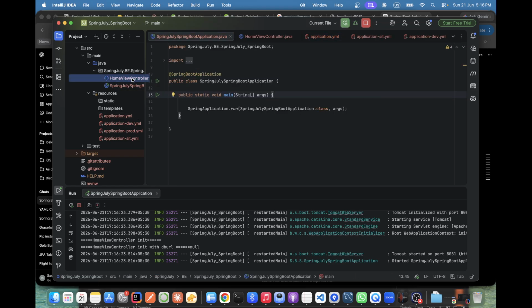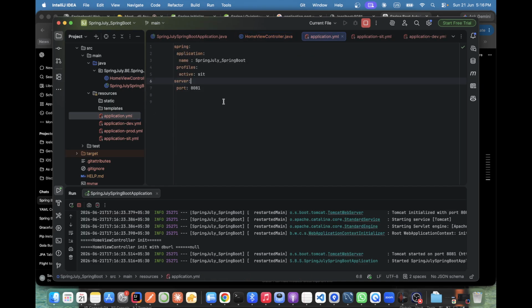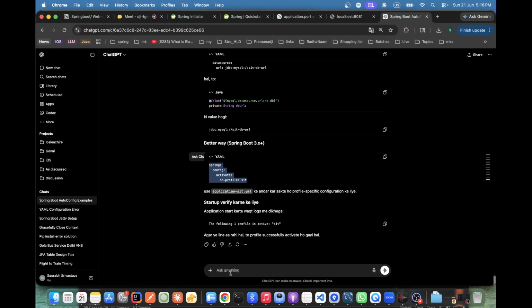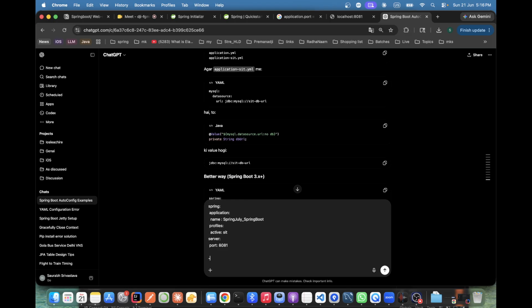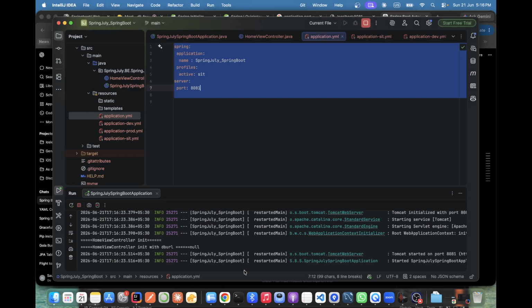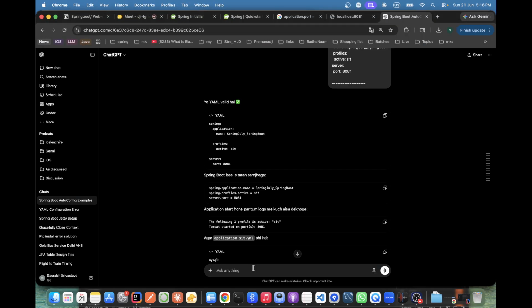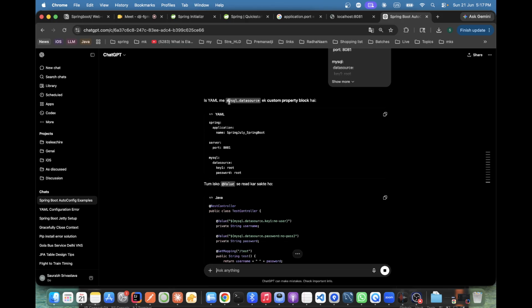Ultimately, you understood the reason, na? That purpose we are using. If you give ChatGPT why it is coming null, then it is going to give you the answer why DB URL is coming null. This is one file, and I'll give another file. Hurry up, I need this SIT. Now they understand. YAML has a custom property block. Datasource is a custom property.